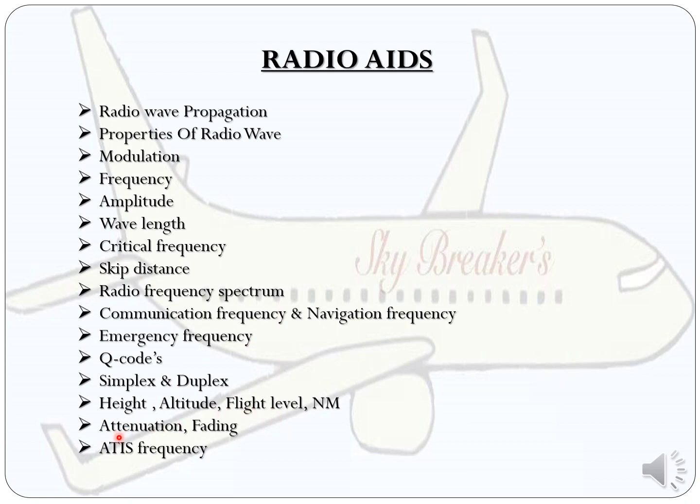Then they can ask about attenuation and fading. That is nothing but the frequency which we are sending not reaching the other station at the same strength with which we sent it from one station. It can be lost due to gravity, or because it is traveling too far. So that is attenuation and fading. Next is ATIS frequency, that is automatic terminal information service frequency. Normally the ATIS frequency starts with 126. So these kinds of questions they can ask.